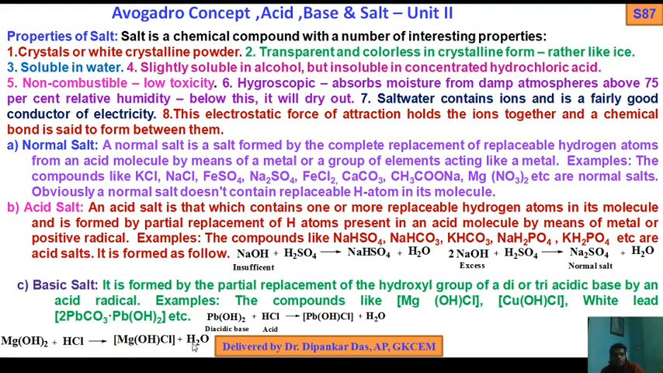So basic salt is formed by the partial replacement of hydroxyl group of a di or triacidic base by an acid radical. Examples are compounds like magnesium OHCl, CuOHCl, white lead, 2PbCO3 dot Pb(OH)2. In the reaction, Pb(OH)2, a diacidic base, plus 2HCl gives PbOHCl plus water. Similarly, magnesium hydroxide plus HCl gives magnesium OHCl plus water.